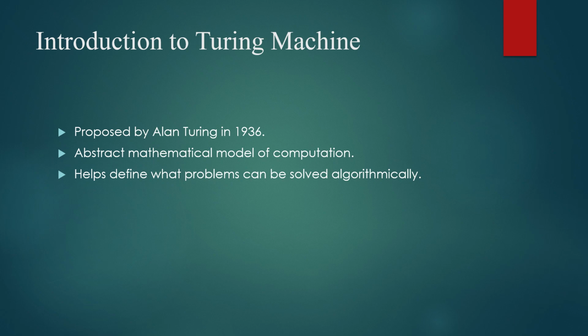A Turing machine is a mathematical model of computation, which means an abstract machine capable of performing any kind of computation that can be described algorithmically. The Turing machine was proposed by Alan Turing in 1936 to formalize the concept of computation and determine what problems can be solved using algorithms.